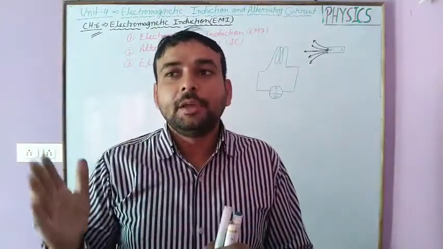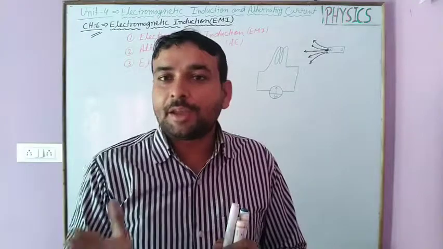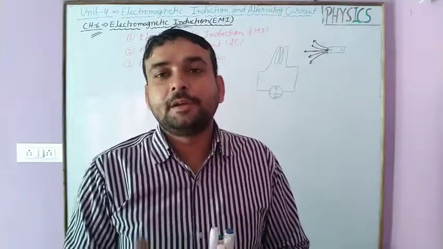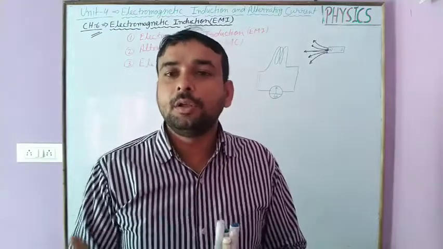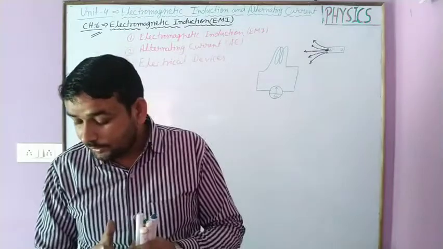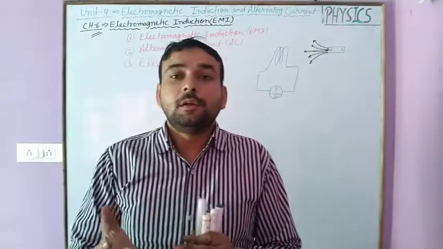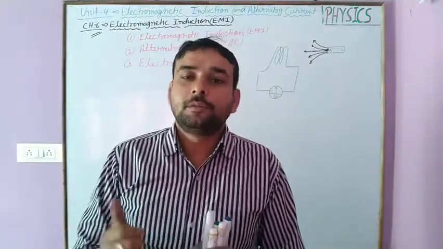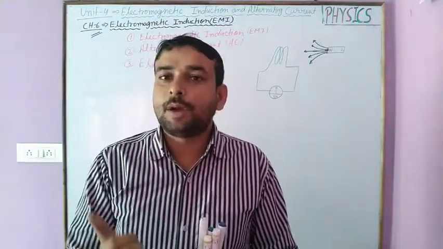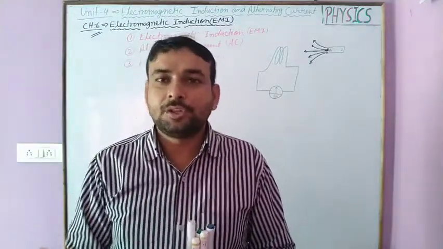This was first thought by Michael Faraday and Joseph Henry in 1830, and they were thinking that the moving magnet, or we say changing magnetic field, creates an electric effect around it. So this particular observation or phenomenon was first observed by Michael Faraday and Joseph Henry.